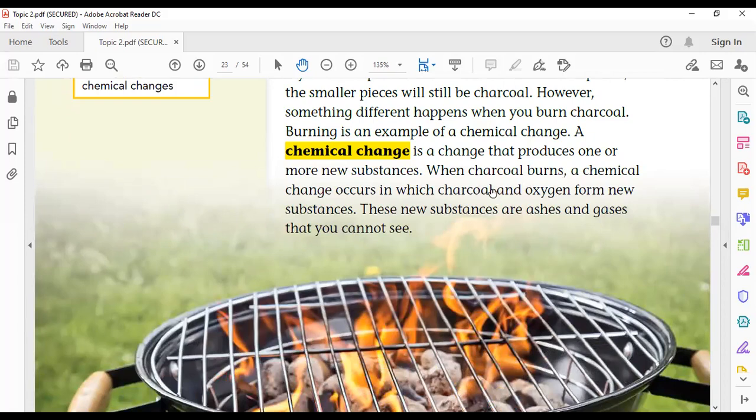For example, in any process of burning, the material combines with oxygen in the atmosphere, and new substances are formed, like ashes and gases. In burning, we have new substances: ashes and other gases.